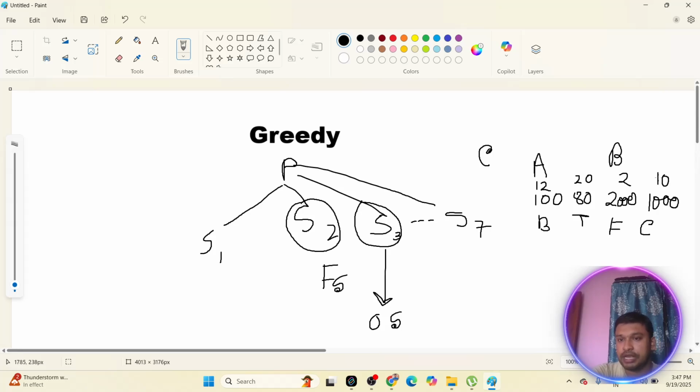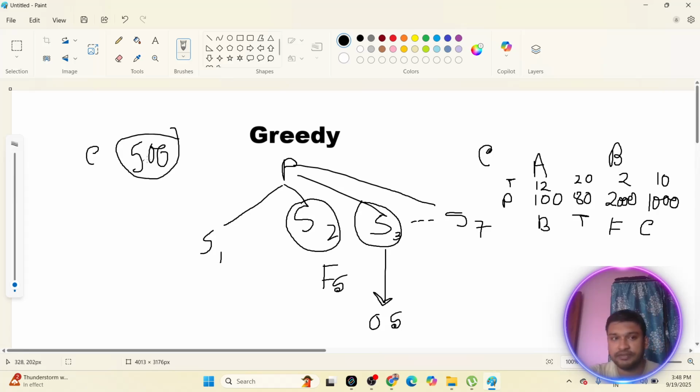Okay, now you have two different things given: one is price, meaning cost, and another is time. Let's suppose in this problem it is given that you can spend a maximum of 500 rupees. So the constraint is given. This 500 rupees is your constraint.